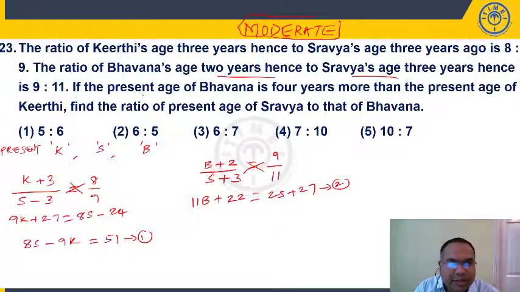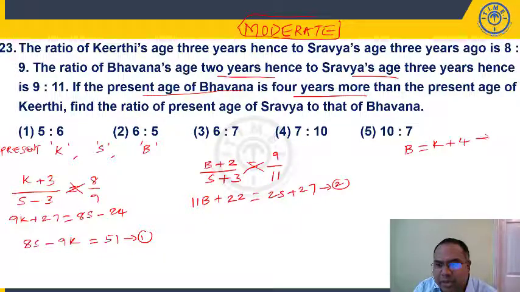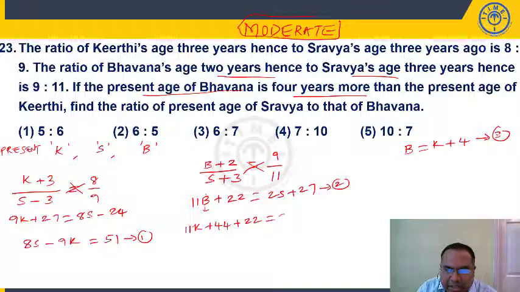Next, one more piece of information. The present age of Bhavana is 4 years more than the present age of Kirti. Bhavana is K plus 4. This is my third equation. In place of B, I'll substitute K plus 4 here. 11 into K plus 4, 11K plus 44 plus 22 is equal to 9S plus 27.